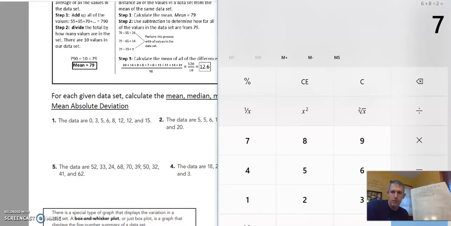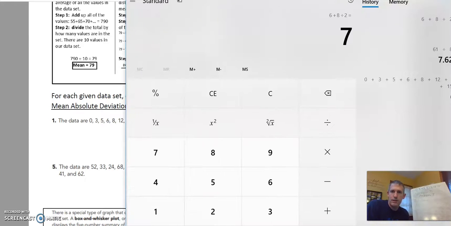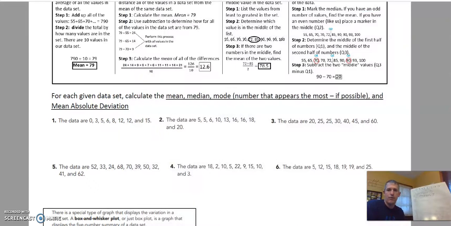All right, my mode. Okay, what's my mode in this case? Well, look for a number that happens the most. Okay, the only repeat we have right here is with 12. That would be my mode. So my mode, the number that happens the most, is 12.